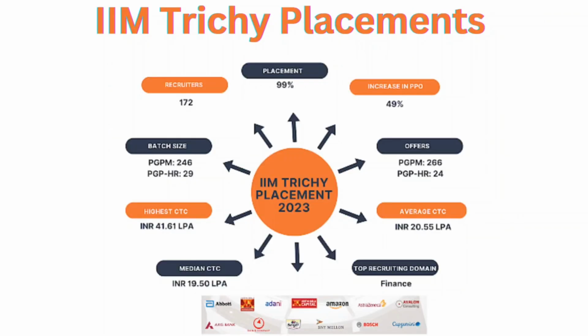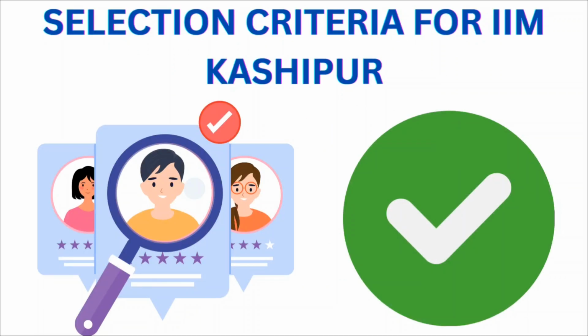Now if we consider the placement report for IIM Trichy, then the average salary package offered with this college is nearly up to 20.55 lakhs per annum. Then the median salary package offered with this college is nearly up to 19.50 lakhs per annum, and the highest salary package offered with this college is nearly up to 41.61 lakhs per annum. Now coming to the admission process and the selection criteria for IIM Kashipur.